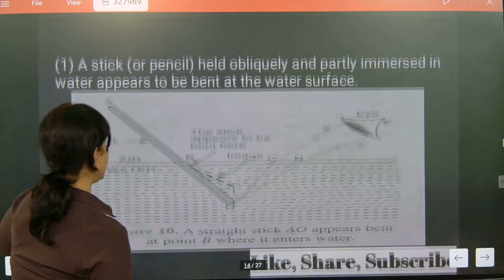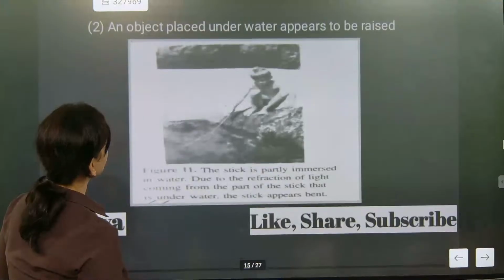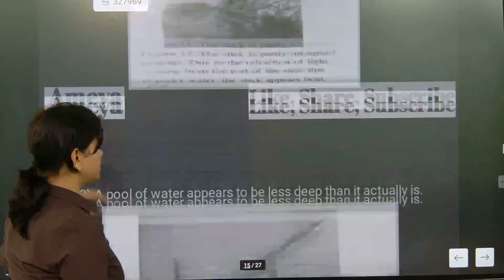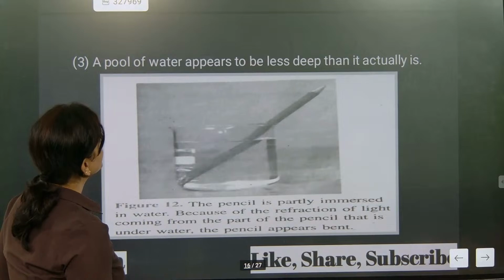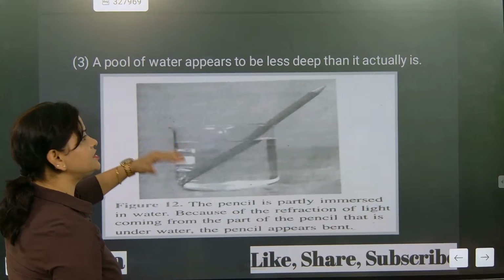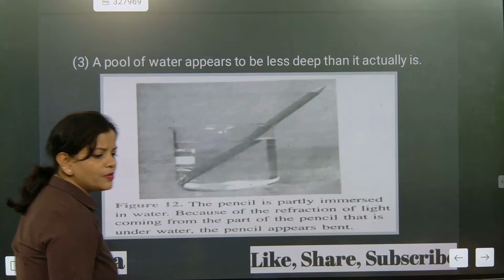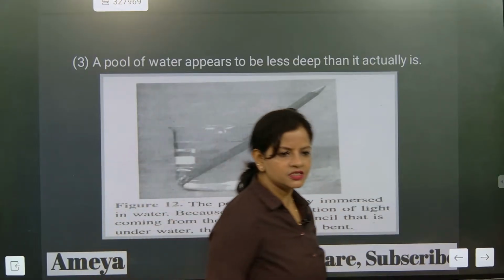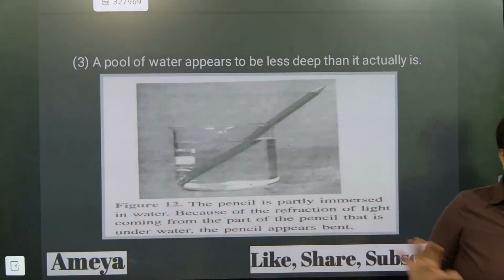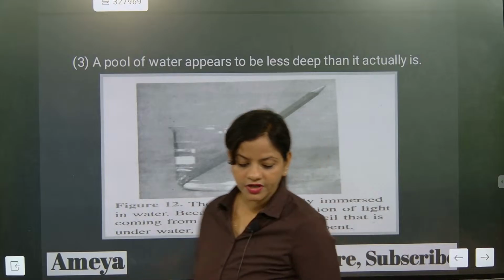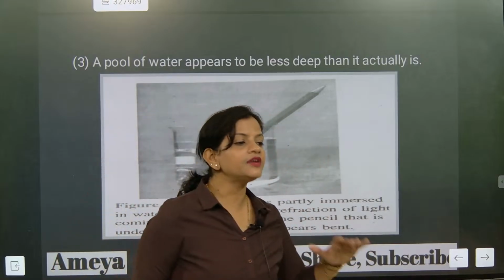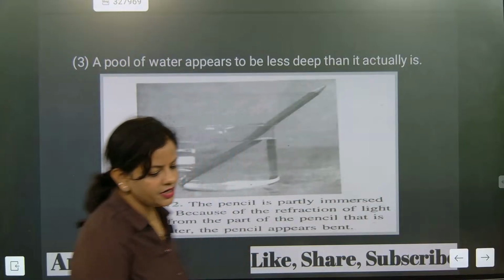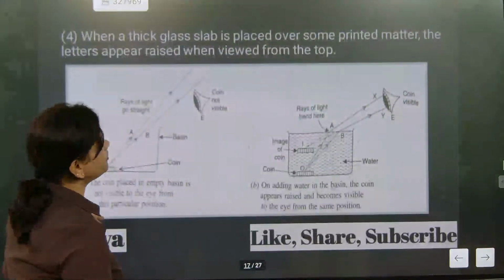So now please pay attention here. Also, an object placed under water appears to be raised. This is because of that only. Here water appears less deep than it actually is. In a swimming pool you will feel like the water is very less. But is it actually less? No. In a swimming pool the water is not at all less. The water is actually high. But it looks like that because of what? Refraction of light.